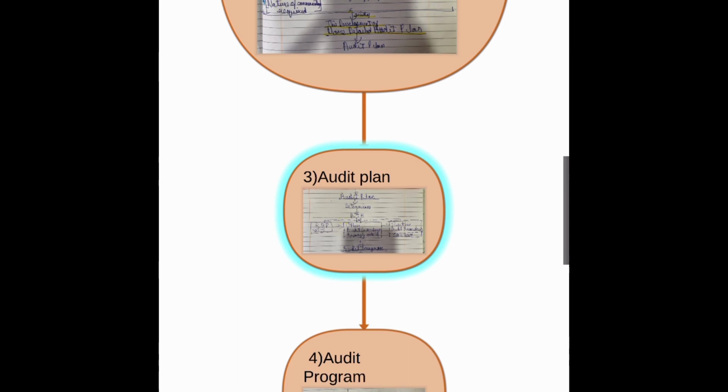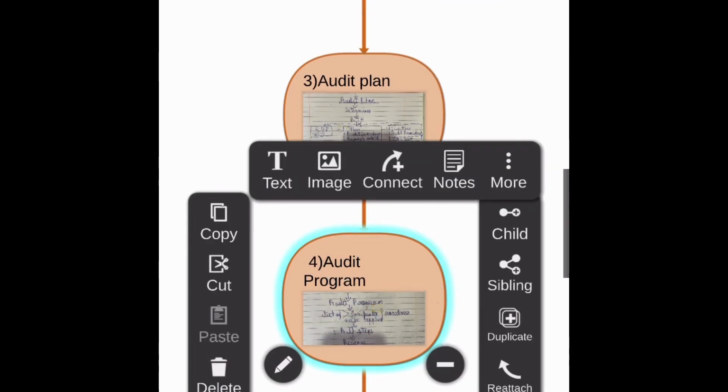After the audit plan we make the audit program. Audit strategy is for the overall audit; the audit plan we need to make for each account as well as on an overall level too. And the audit program is for each item of the financial statement.